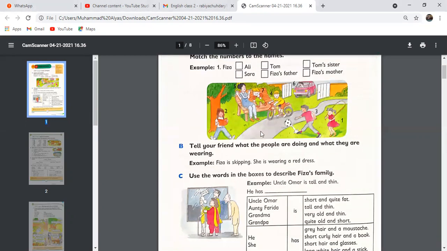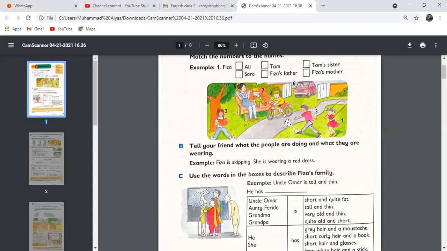For example, number 2, Sarah is sitting under the tree. She is reading a book and she is wearing a white t-shirt or white top, and blue trousers or blue jeans. She is wearing white socks and white trainers. You can see Sarah, and she's a tall girl.